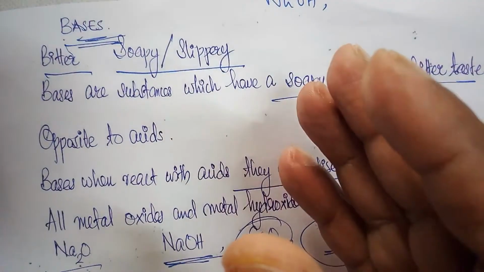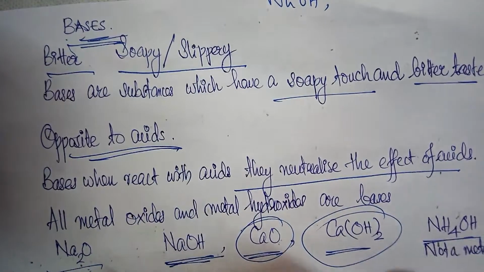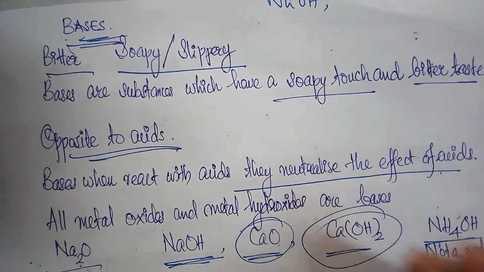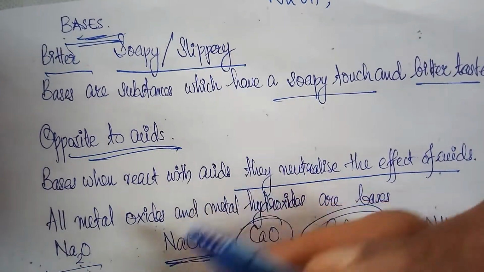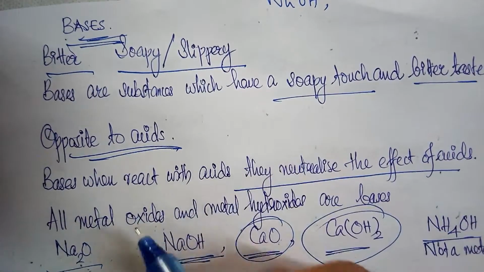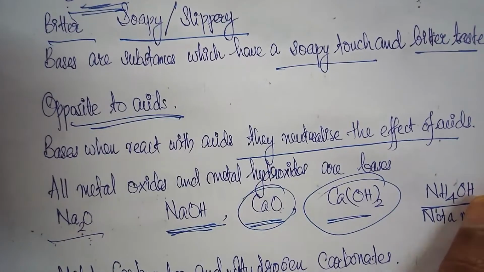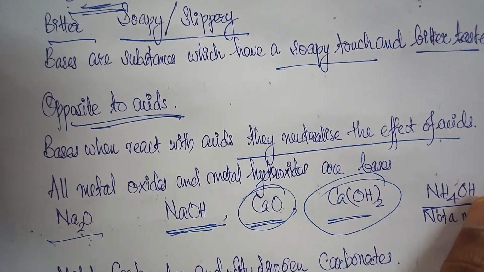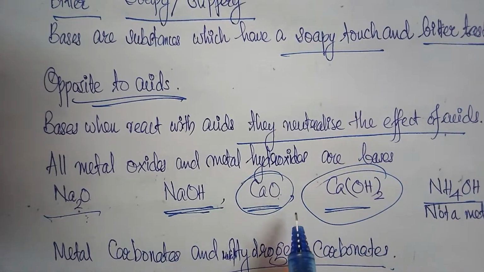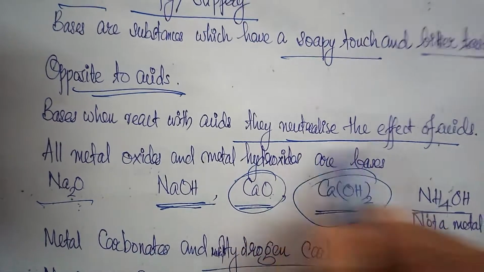Bases are chemically opposite to acids. When bases are added to acids, they neutralize or cancel the effect of acids. So we can also define a base as a chemical substance which can neutralize the effect of an acid.